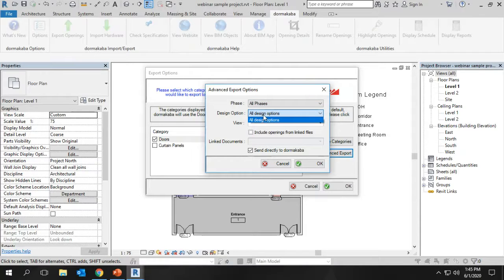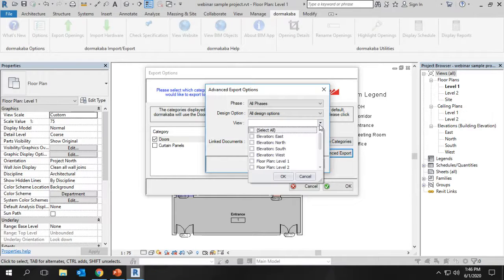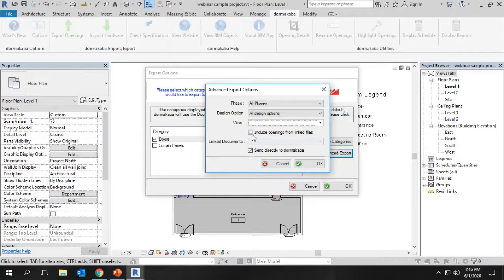And if the project has design options, we can filter based on the design options as well. And based on the views, if only the podium level or basement level, or only a few levels, we want to send for the specification, we can select based on the views as well. And of course, if the project has link files, we can choose the link files as well. Then we can go for generating the door schedule.